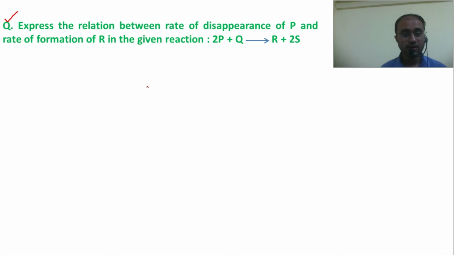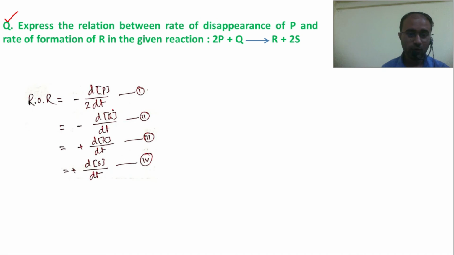Let us first write in the solution the rate of reaction in all 4 possible ways, because there are 4 total species involved in the reaction, P, Q, R and S. So rate of reaction is equal to, first, minus, because P is a reactant, minus in the numerator change in the concentration of P, in the denominator change in time, multiplied by the stoichiometric coefficient 2.